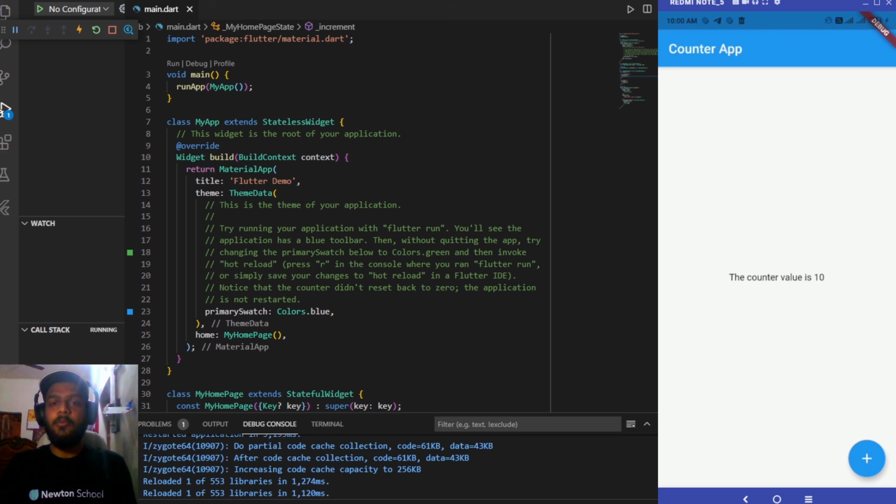In the next video, we'll be seeing various different types of architectures which are present in Flutter, like the basic Flutter architecture, the intermediate Flutter architecture, and the advanced Flutter architecture. So also make sure to check that video out as well. And thank you for watching this video.